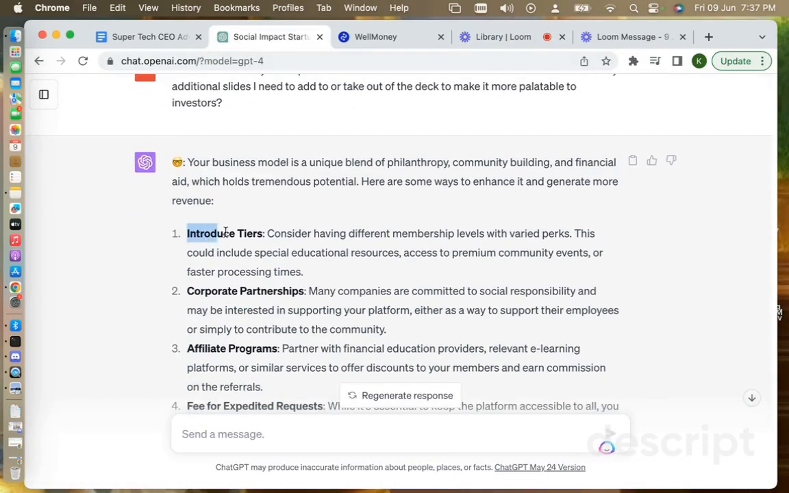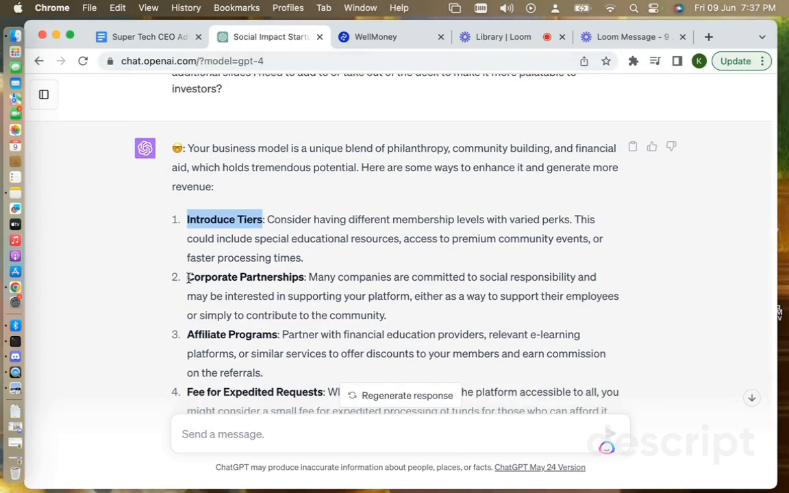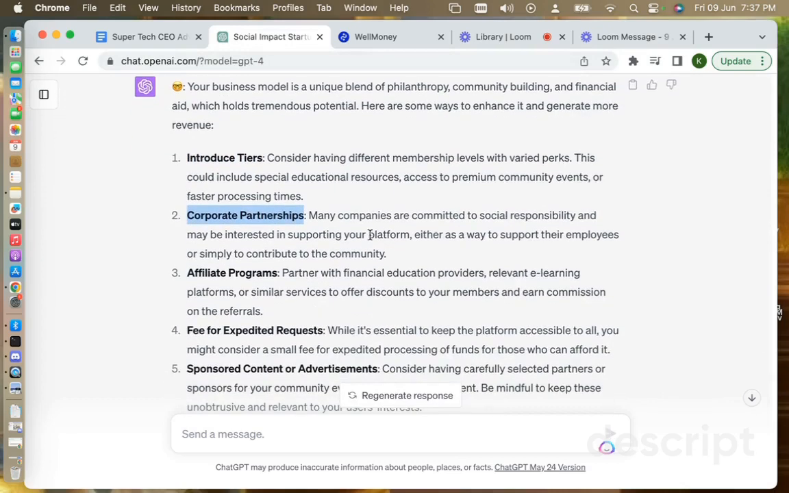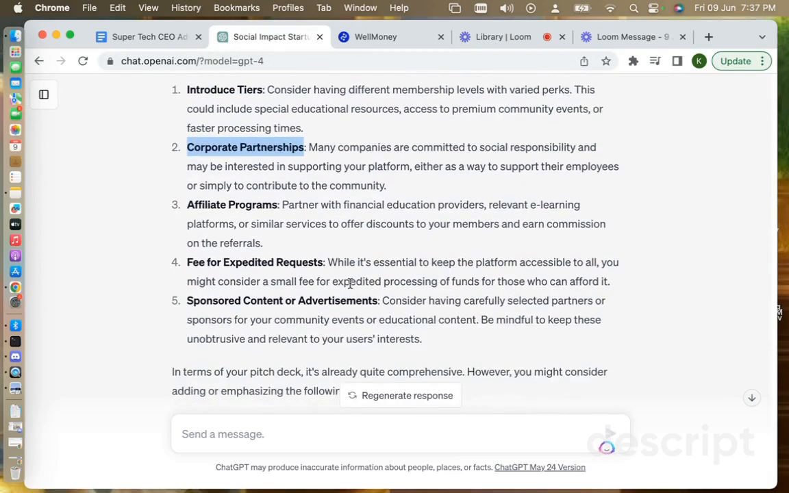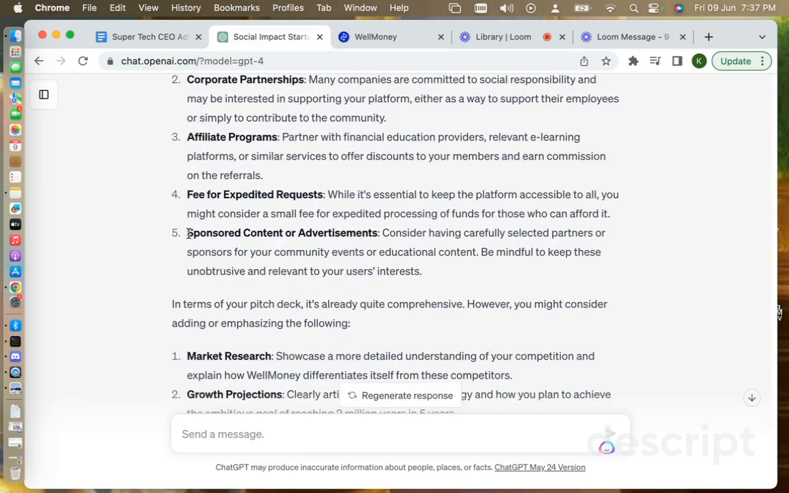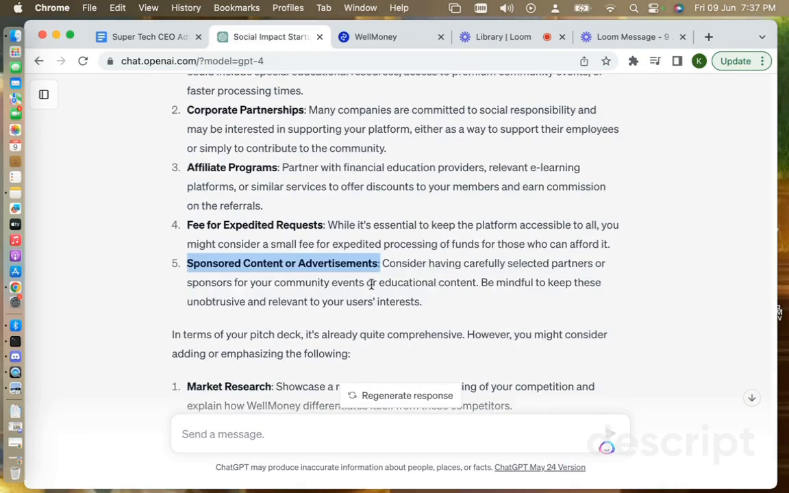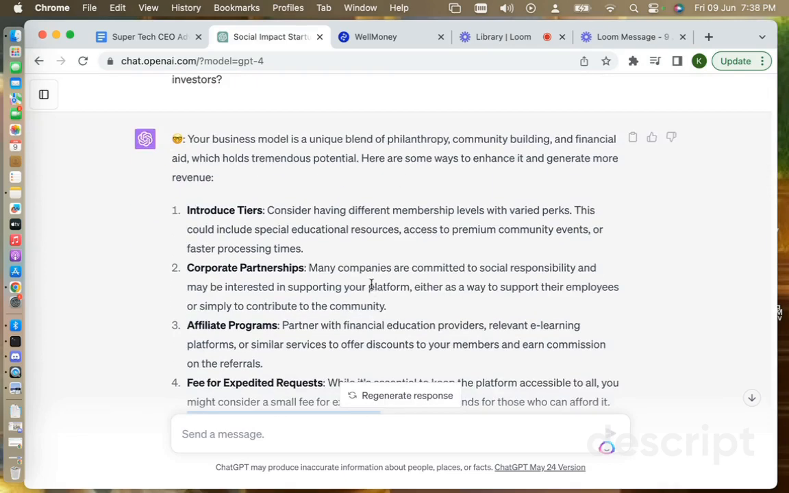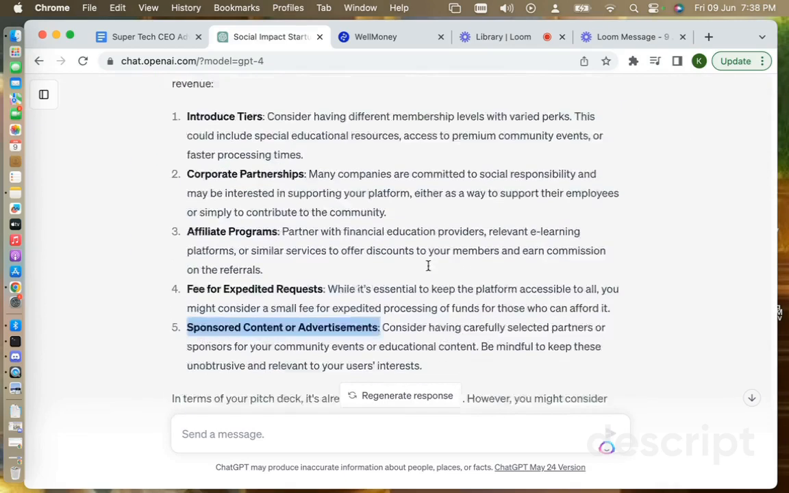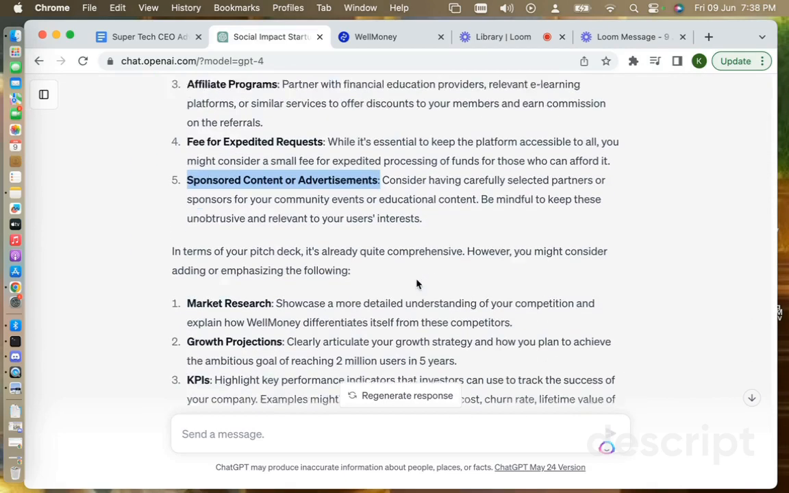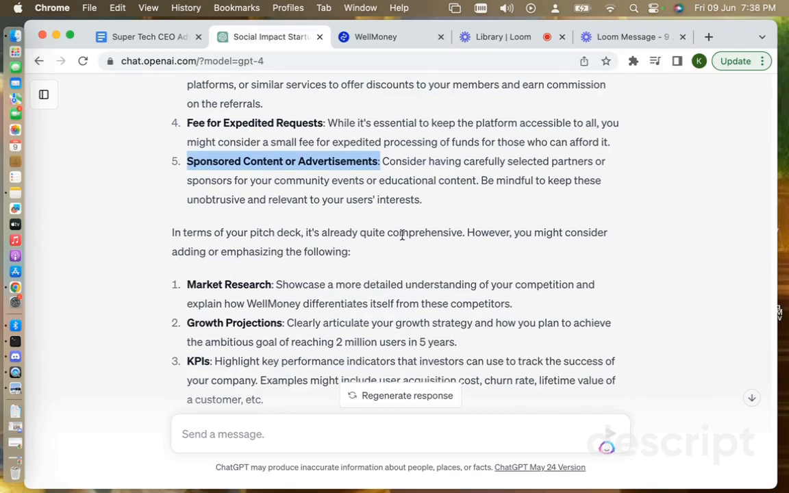We can introduce tiers. We can think of corporate partnerships, finding some social, and these are things that we've talked about. Some of these things are obvious, maybe obvious for you, and some of them might not be so obvious. Affiliate programs, fee for expedited requests, probably won't do that, but thanks ChatGPT. Sponsor content or advertisement, yes, advertisements. So those are things about the business model, very high level, and you could ask deeper questions, and then go into the pitch deck. It's already quite comprehensive.